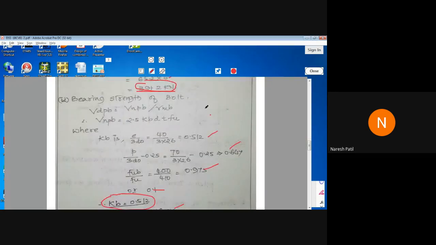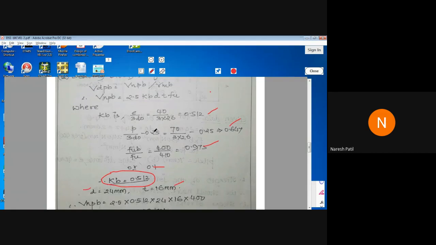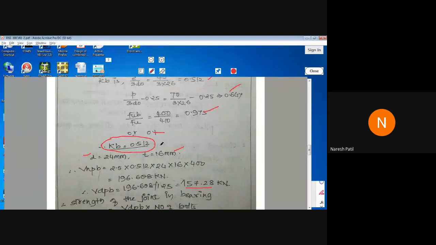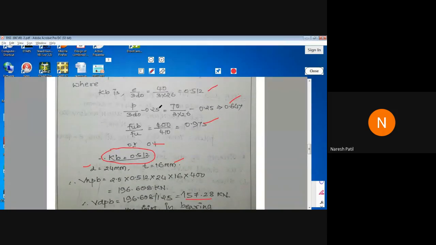Then we get the bearing strength of the bolt, 2.5 kb d t fu, the same formula. For that you have to find out kb. Again we have 4 terms for the calculation of kb; 0.512 we got from these 4 terms.